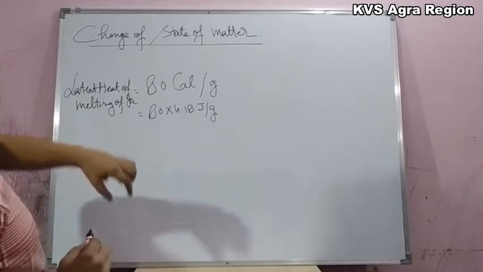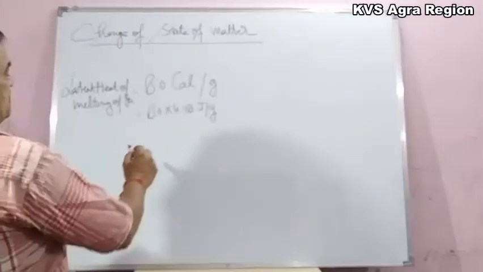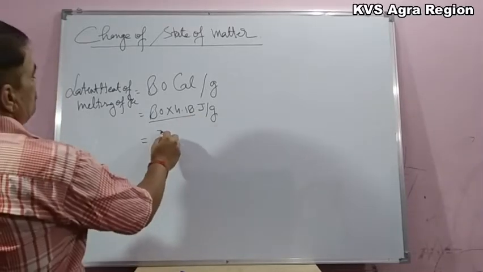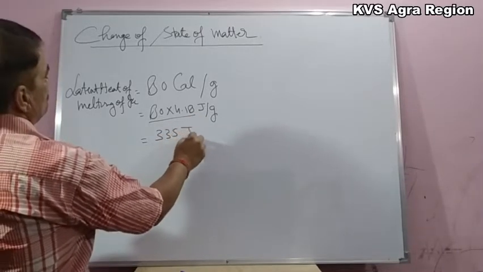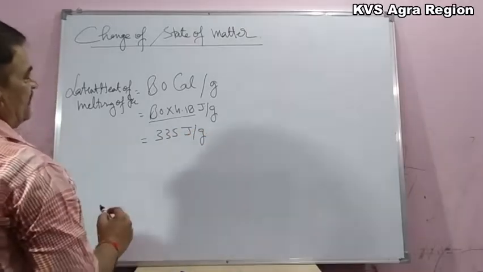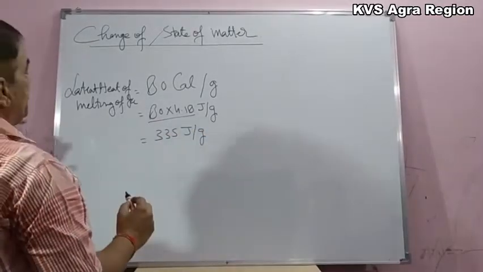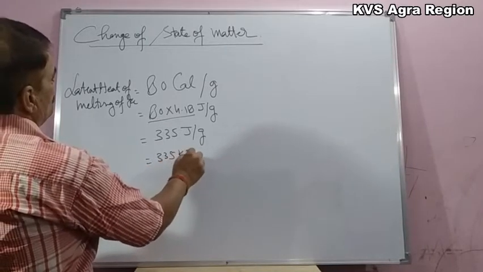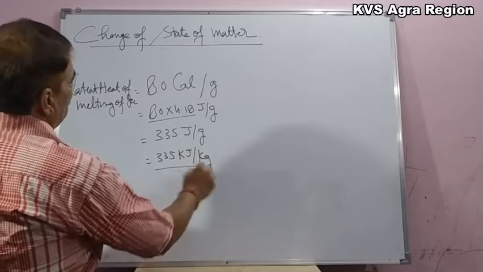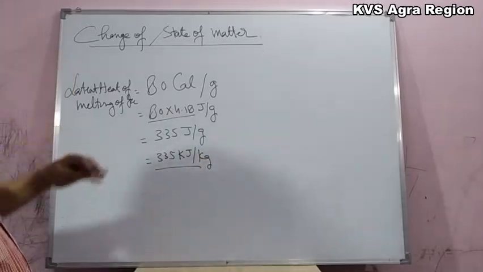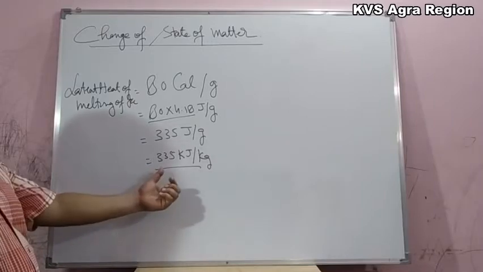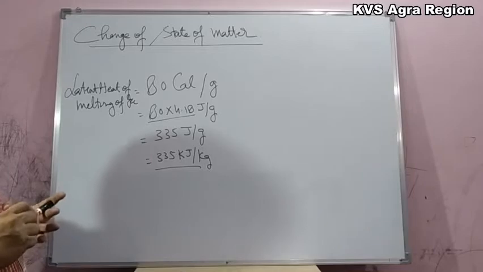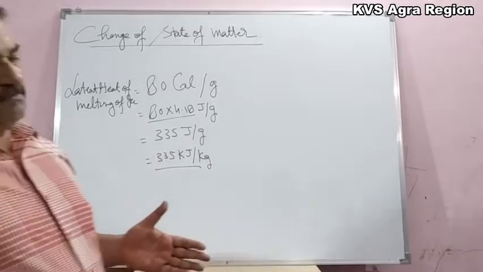And if we want to have this value in SI system, then this 80 into 4.18 comes out to be somewhat 335 joule per gram. And this latent heat of melting of ice will be 335 kilojoule per kilogram. So this latent heat of melting of ice is 335 kilojoule per kilogram,